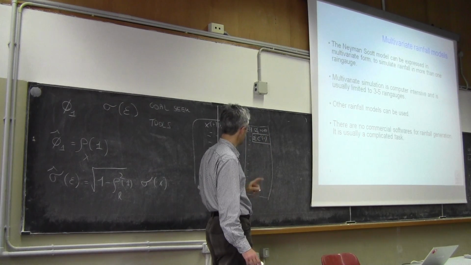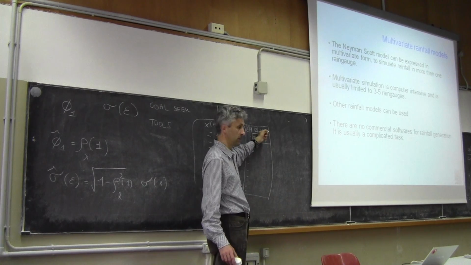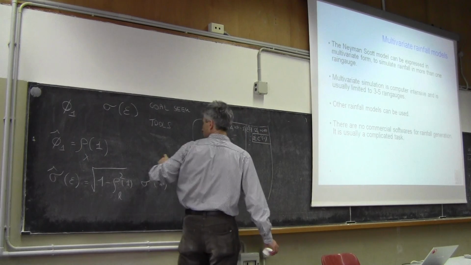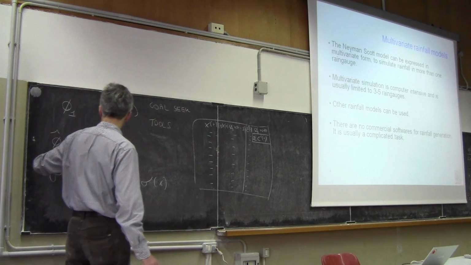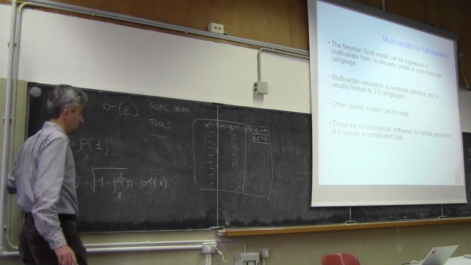So it's easy for you to get two things. First, the best value of phi1, and you could make an experiment and see that it is very close to the autocorrelation coefficient at lag 1.